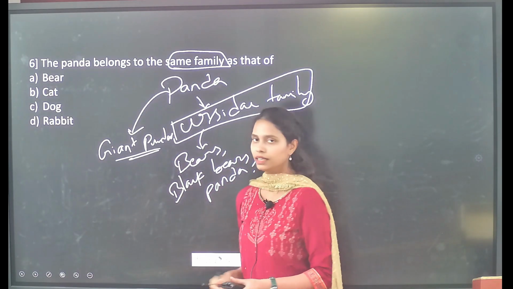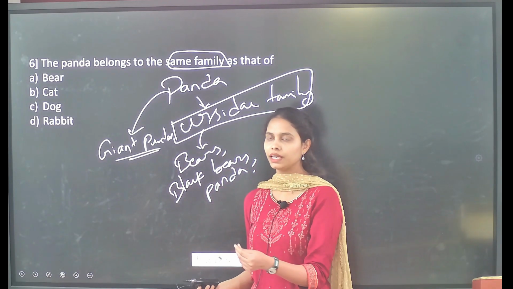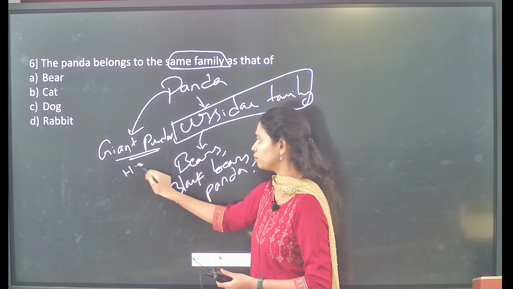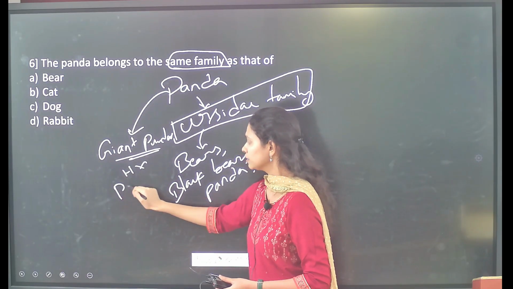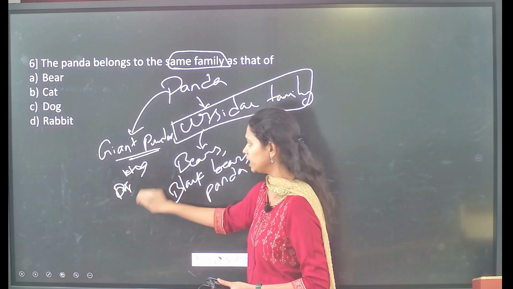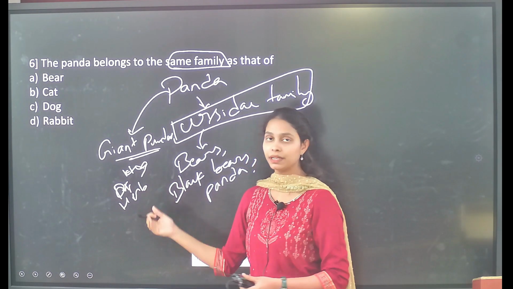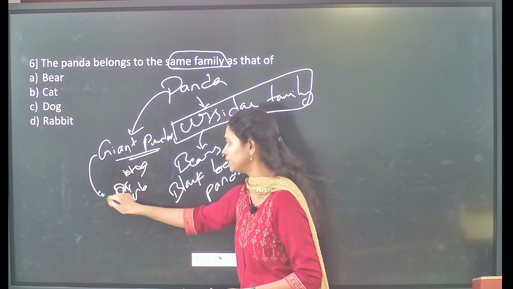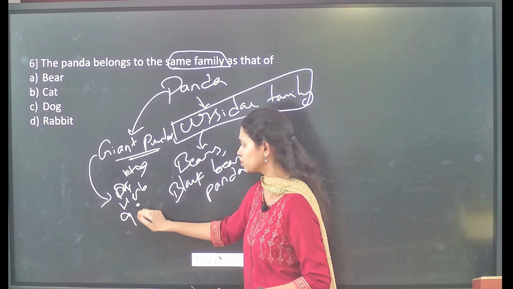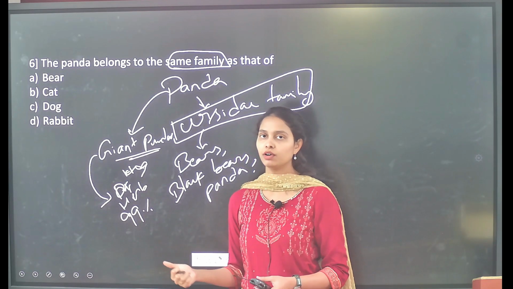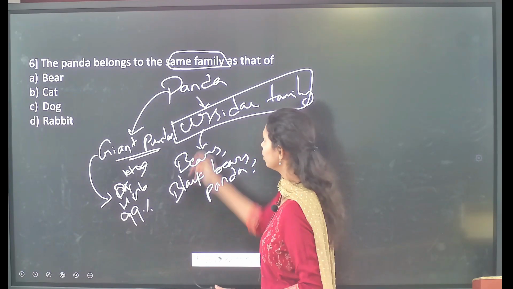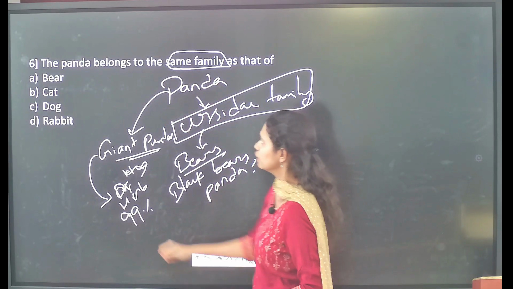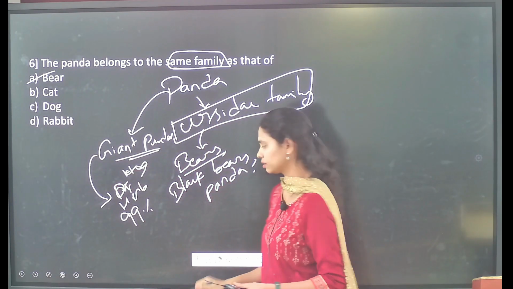Usually if you see the size of these particular organisms, many will assume they are carnivores, but they were actually herbivores. Whenever people see their size, they assume they are carnivorous in nature, but 99% of these giant pandas were herbivores, and they greatly feed on bamboo, again the bamboo sticks. So panda, which belongs to the family called the Ursidae and which includes the bears, so option A is the correct statement.